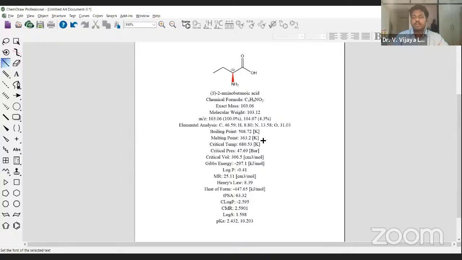When it comes to the third class, that means yesterday's class, I started to give you examples, objects, what we can create with the help of those tools. I have taken 6 different kinds of examples. All these examples can be created with the tool sets that I introduced in the second class. Not only created, you can do modifications also. If you want to erase some bonds or atoms, there is an erase tool on the main toolbar. So how to create and how to modify, I have tried to show you in the last class and today's class with the first 2 examples.